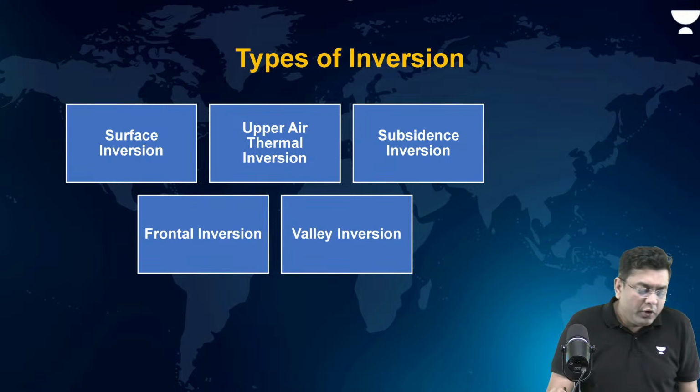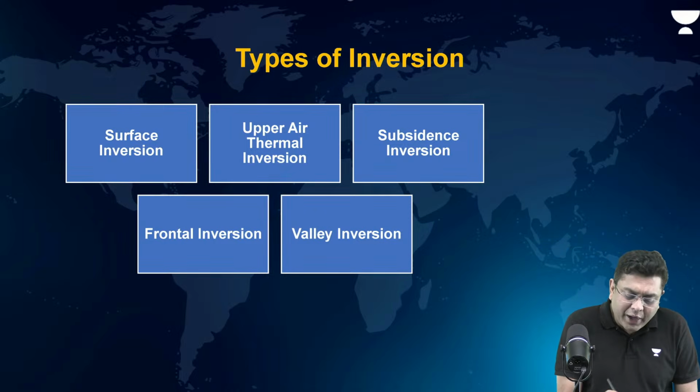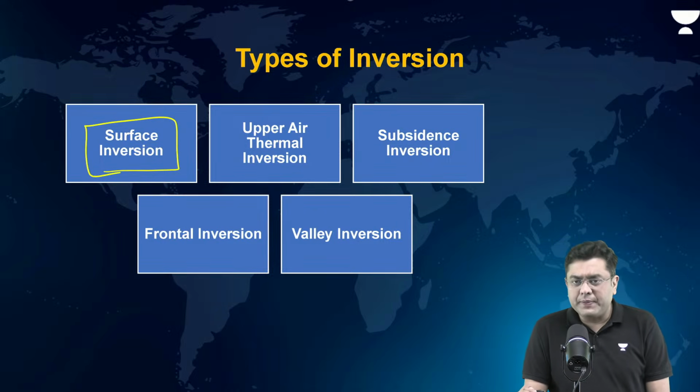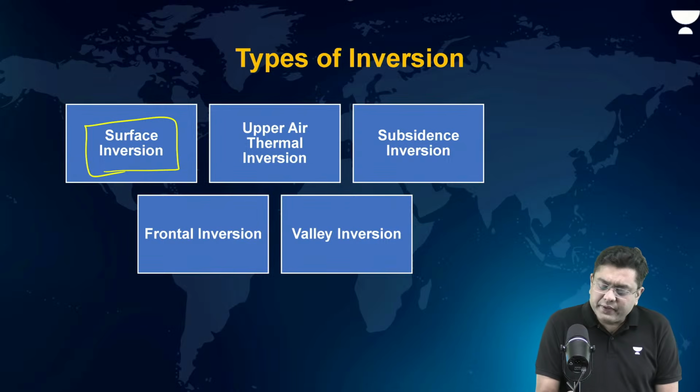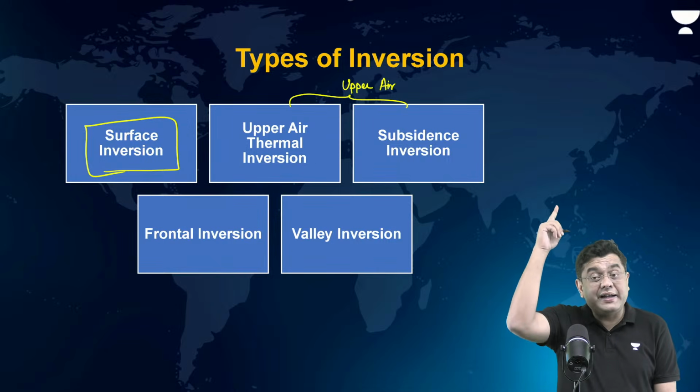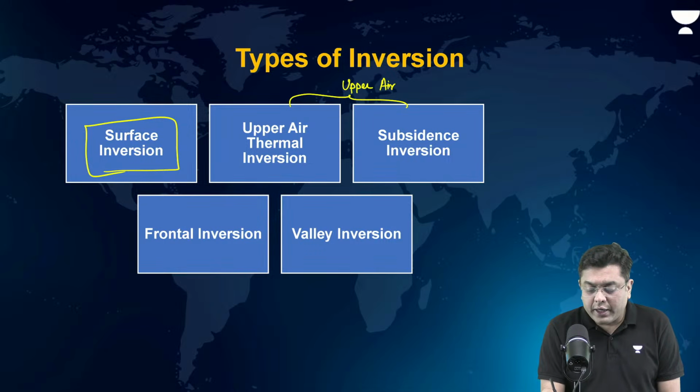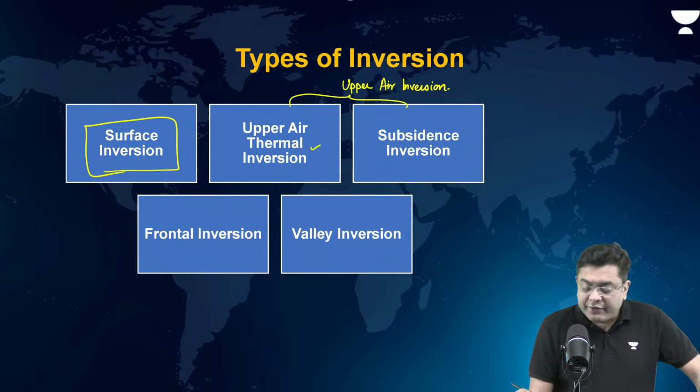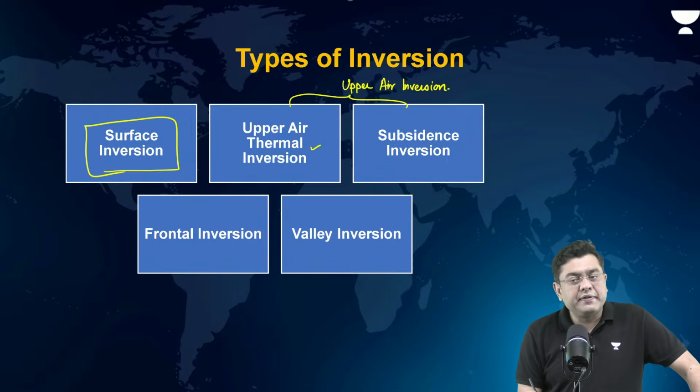Okay, so here, one is known as the surface inversion, another is known as the upper air inversion, which happens at greater altitude. So you have the case of upper air thermal inversion as well as the case of upper air subsidence inversion.